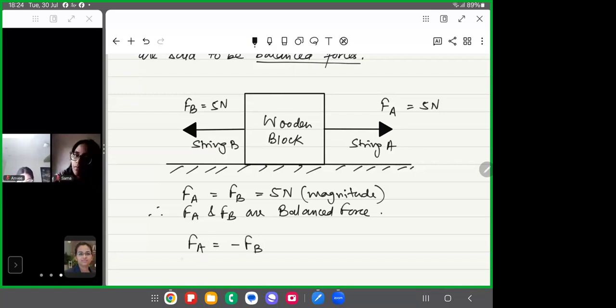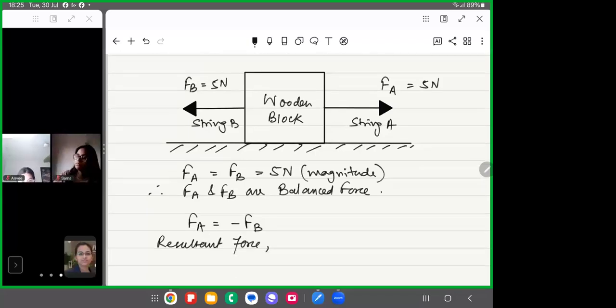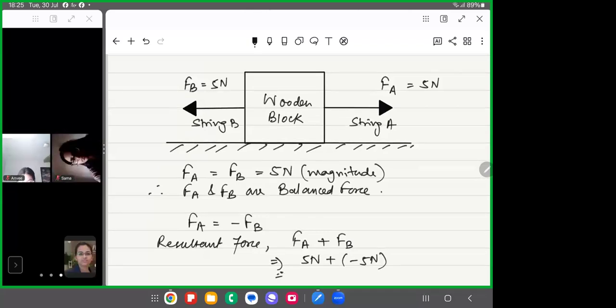Now, when you add them, the resultant force or the net force will be FA plus FB, right? And this is 5 Newton and this is minus 5 Newton because it is applied in the opposite direction, right? And therefore the net force will be 0 Newton, or it's simply 0.